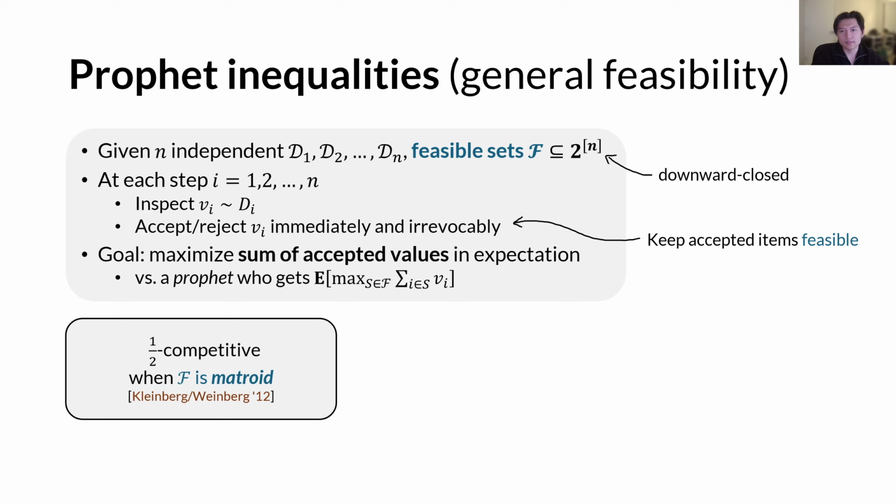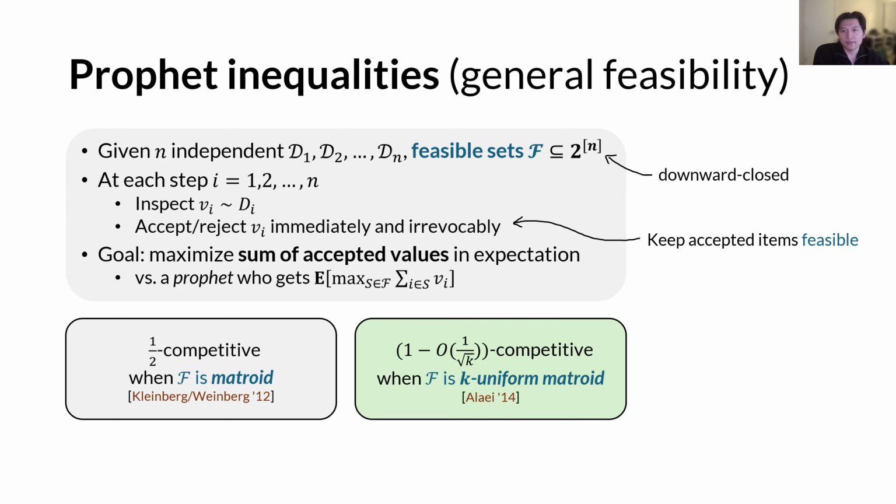And note that this result is trivially tight because it is even tight in the single item case, and single item is a special matroid. On the other hand, Alon showed that a competitive ratio close to 1 is achievable for k-uniform matroids with a large k, which is exactly the setting where one can accept at most k items.